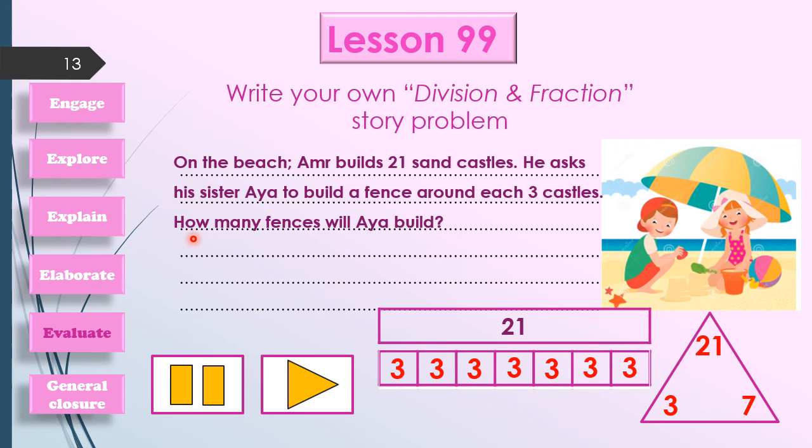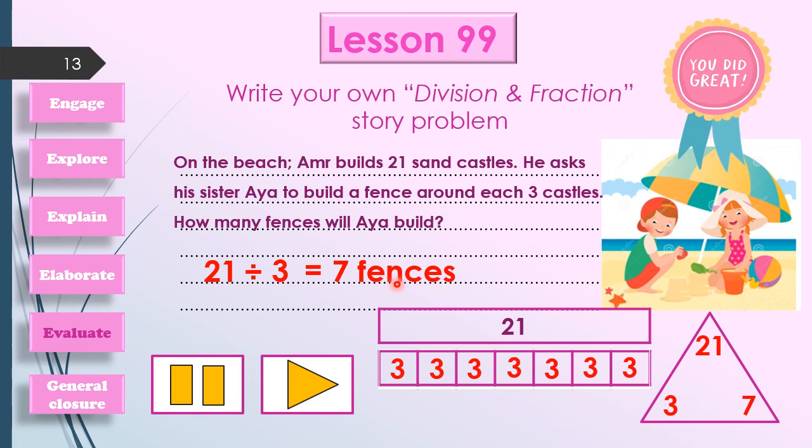Then how many fences will I build? It will be 7 fences. In each fence we have 3 castles. Let's prove it mathematically. The total number of castles is 21, and we will use the division operation. The number of castles in each fence will be 3, and the number of fences will be 7. 21 divided by 3 equals 7 fences. Great job. Thank you.